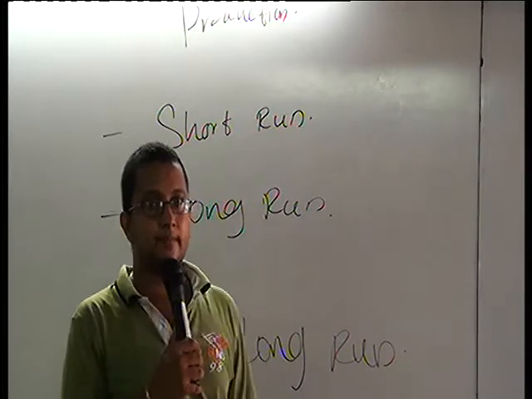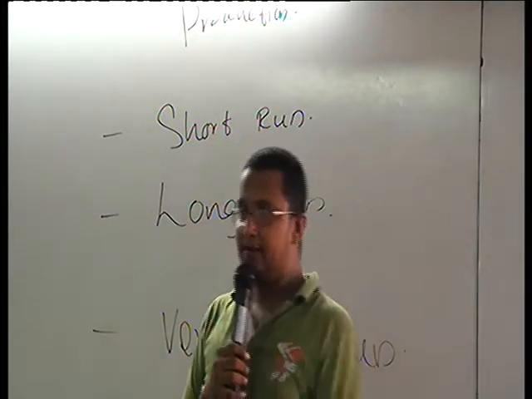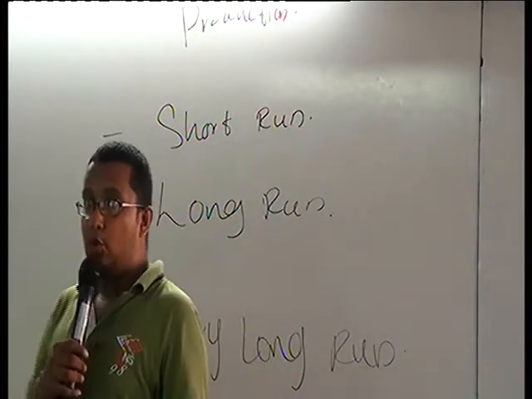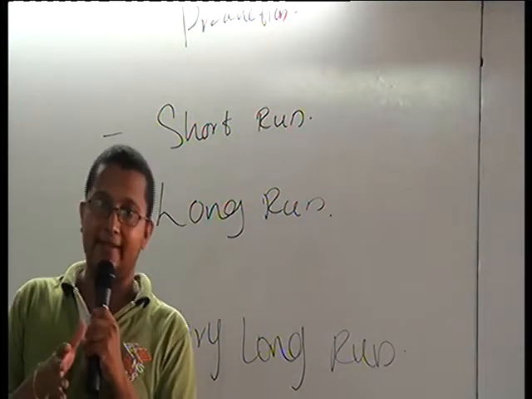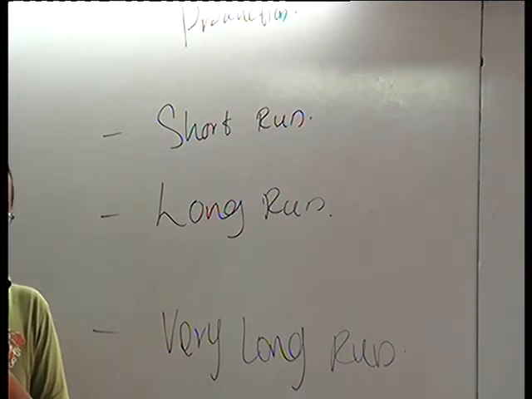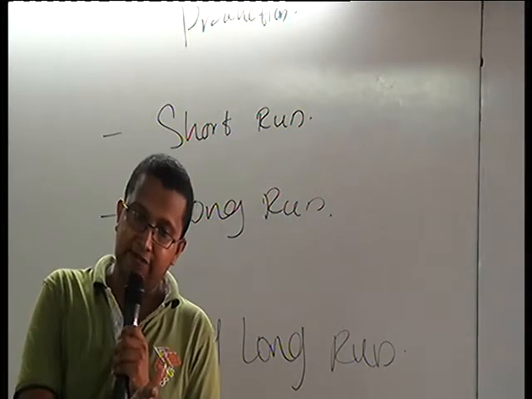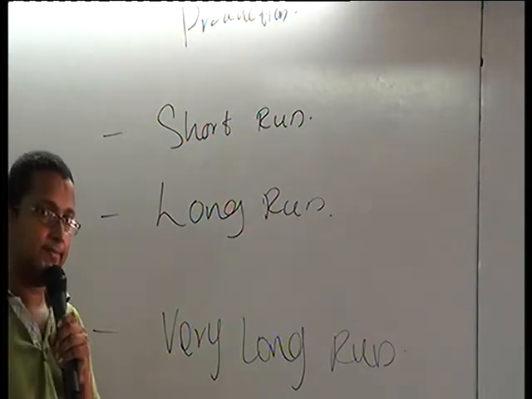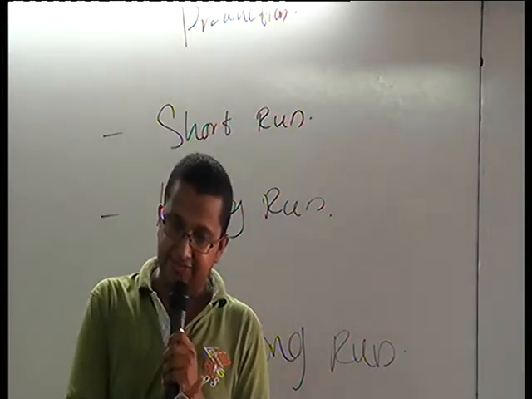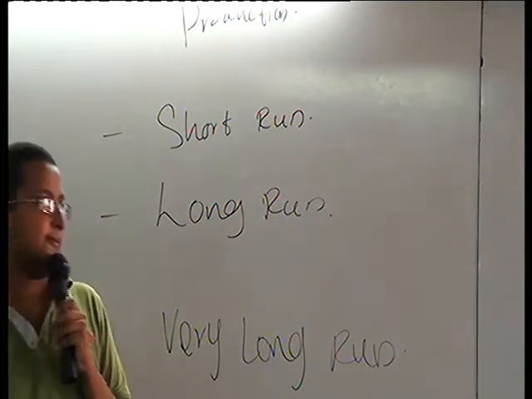Short run, you have 2 factors, both fixed factors and variable factors.